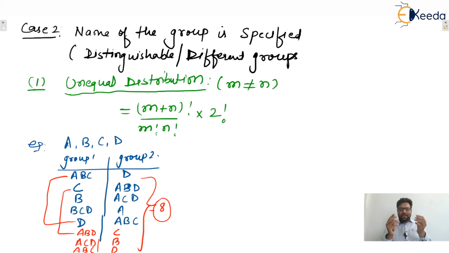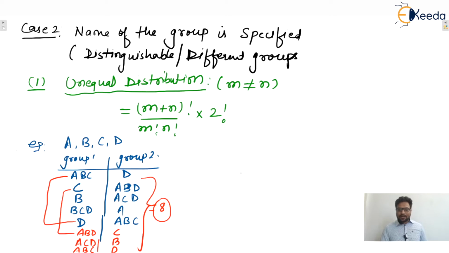So we multiply with 2 factorial. Whenever the number of groups is 2 and the groups are different, we can swap them or permute them, so we multiply with 2 factorial. But remember, if 3 groups are there, meaning we need to distribute among 3 groups, then it will be multiplied with 3 factorial.